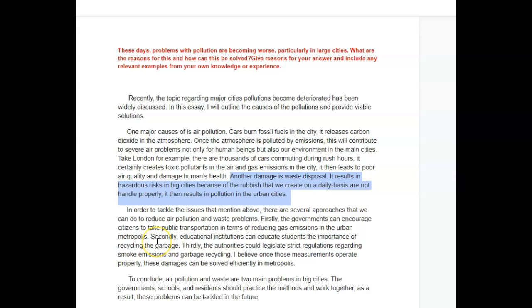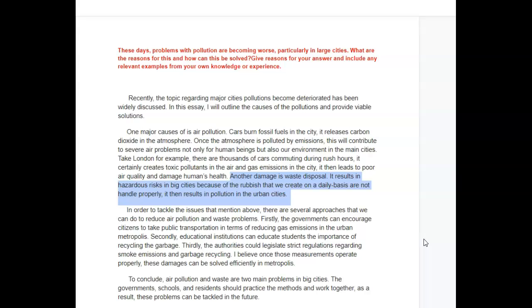Secondly, educational institutions can educate students on the importance of recycling garbage. Get rid of that. All right, again, how is that a solution, Catherine? Thirdly, the authorities could legislate strictly. No, you don't. Well, maybe. Strict regulations regarding smoke emissions and garbage recycling. I believe once those measures operate properly, these damages. No, it's the wrong word. These pollutants. That would have been a good word. Can be solved efficiently in the metropolises.